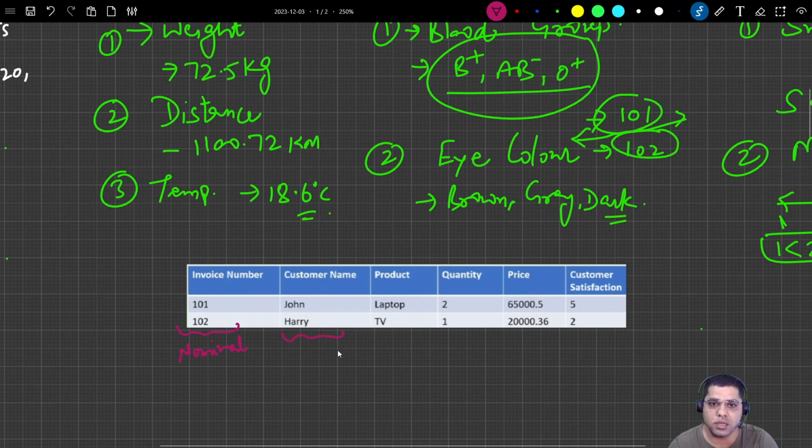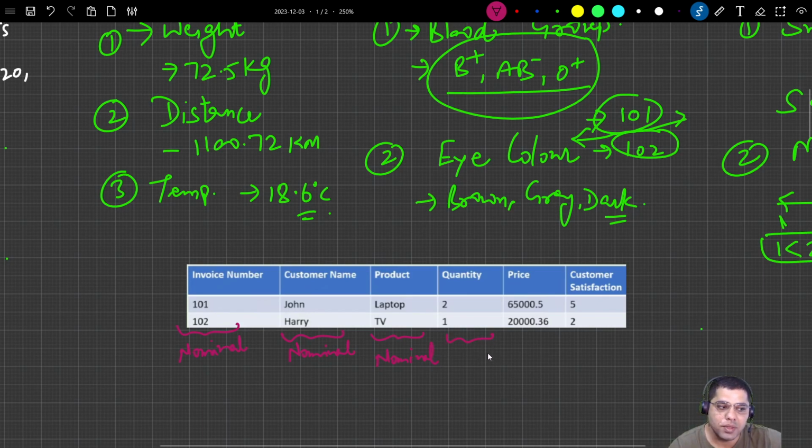For a company, John is as equally important as Harry. So there is no order. This one is also a nominal variable. Then this is product, also nominal, because it is also representing simple information.